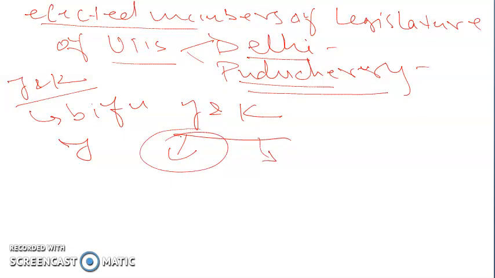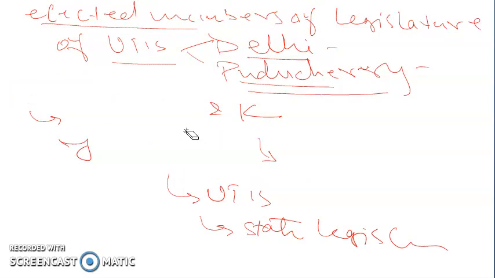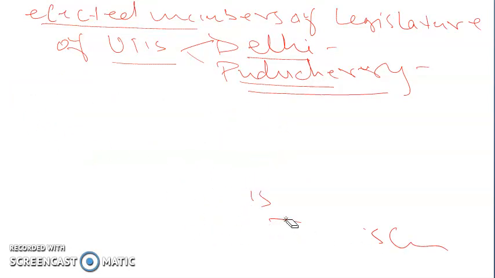Though Jammu and Kashmir has been designated as a union territory and will have its own legislature, we are not talking about it here. But Delhi and Puducherry have their own legislatures, so the elected members of the Delhi Legislative Assembly and Puducherry Legislative Assembly also form part of the electoral college of the president.